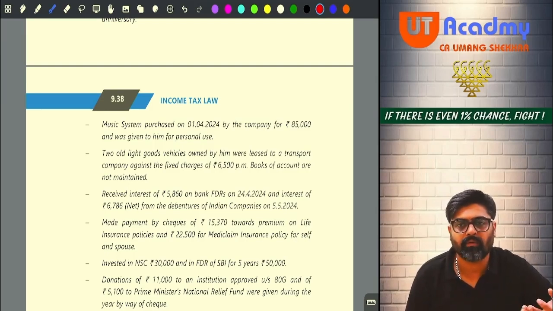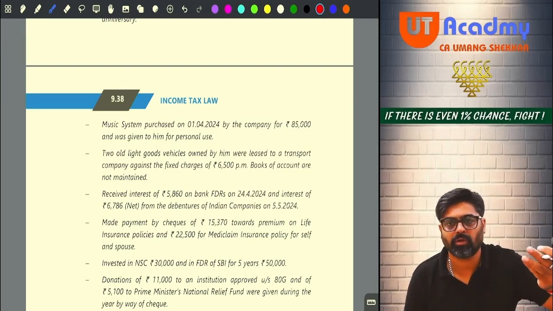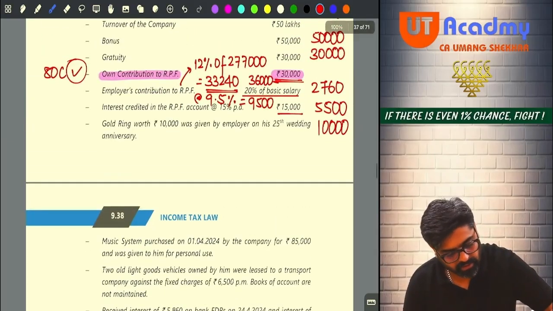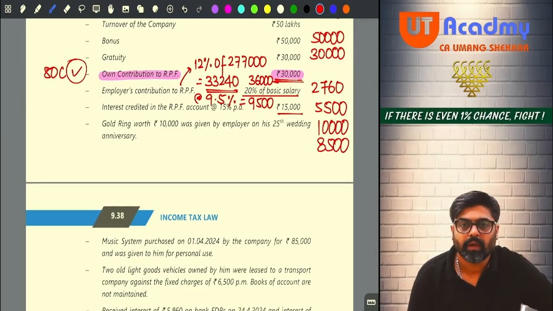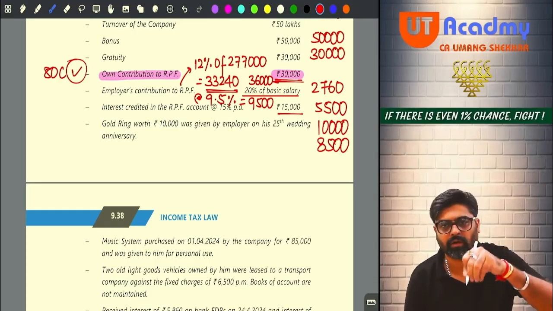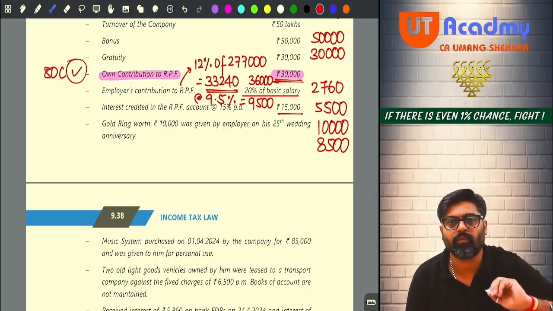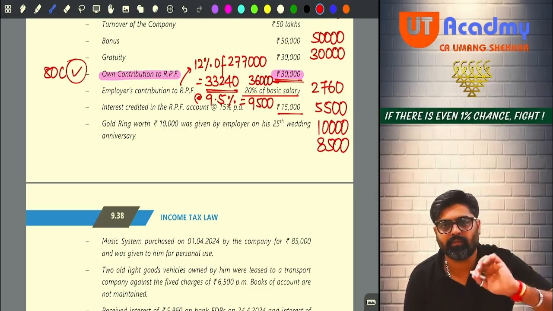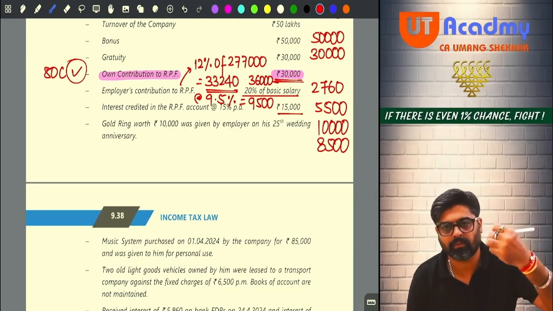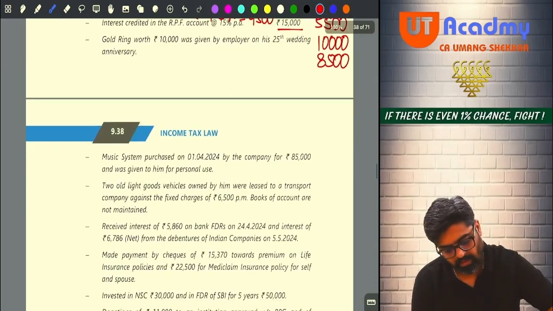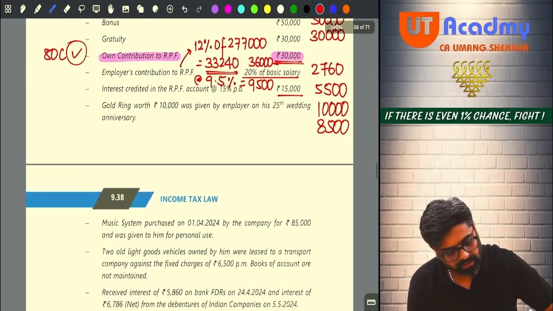So what will be your benefit? 10% per annum of the actual cost, 85,000, 10% of that will be 8,500. That will be your benefit. Getting my point? And since nothing is mentioned, we will assume that on the day on which it was acquired, on that same day it was given for use. Meaning you are using it for the full year. So full year benefit is what? 8,500 taxable fully.